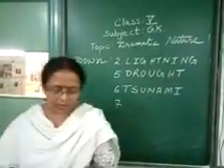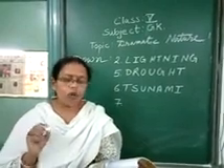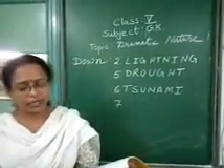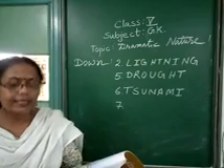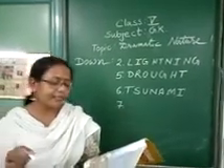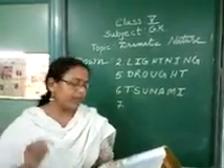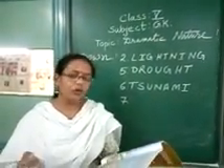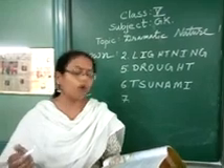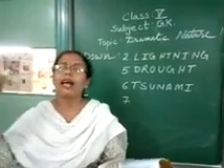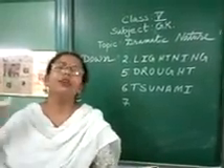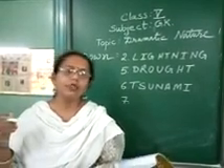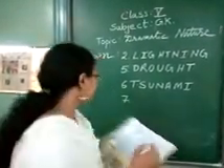Next comes number 7. An overflow of water from rivers, lakes or excess rain can result in this condition. To stay safe during this calamity, one should go to the highest ground or floor possible. As high as you can, you should go up. So this is the situation of flood.